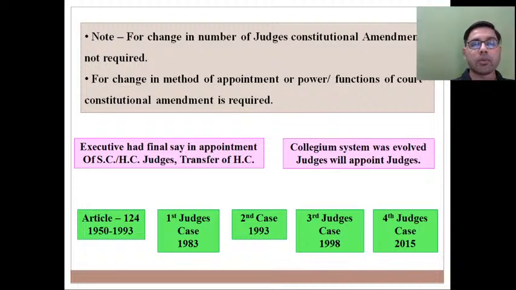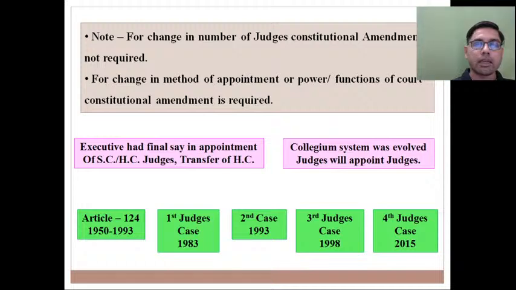This thing you have to keep in your mind that for increasing the number of judges through ordinary law, Union Parliament, they can increase number of judges in Supreme Court and High Court, and for that purpose there is no need of any constitutional amendment. But yes, if you want to change the method of appointment of judges, if you want to change powers and functions of Supreme Court of India, then you need to bring a constitutional amendment act.